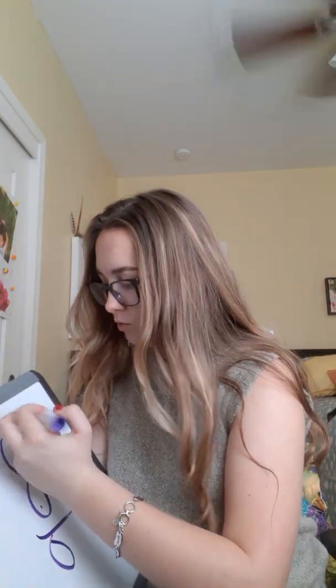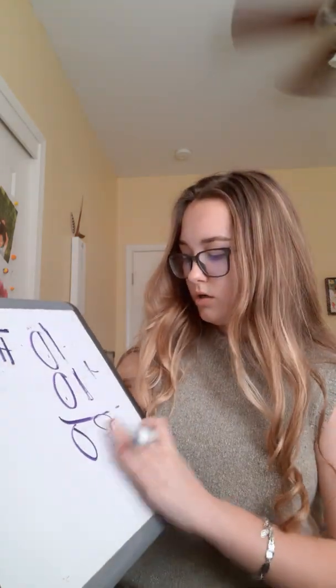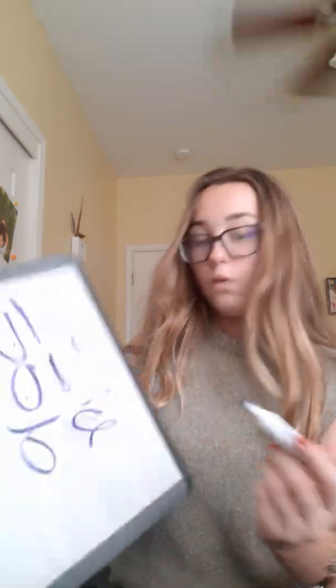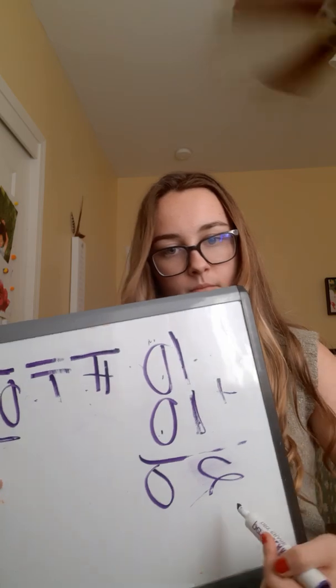So, oops, let me write this down real quick. So 10 plus 10 would be, ooh, that is not a good looking 2. Would equal 20. 2, 0. Again, sorry, read from this side, not this side. 20. Okay? So 10 plus 10 equals 20. Because the digits of 20 are 2, 0.